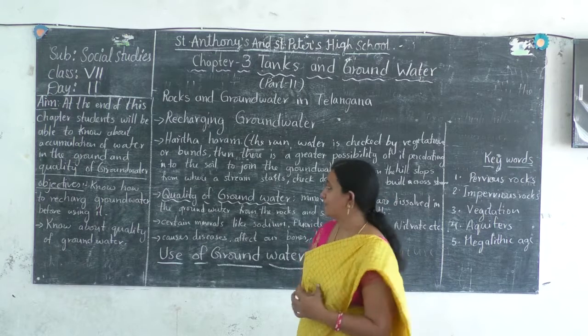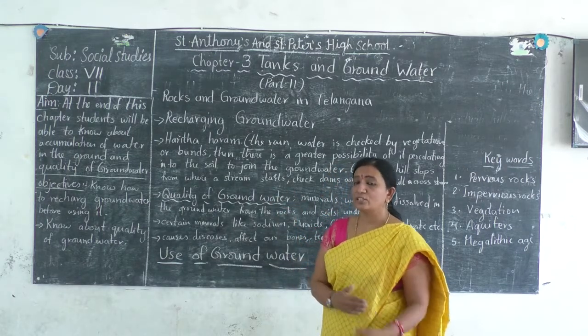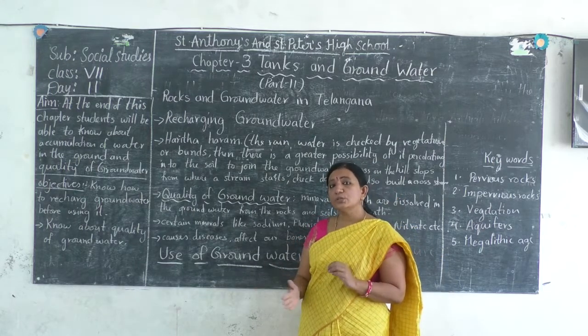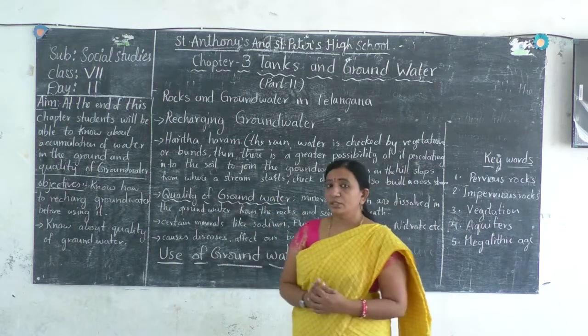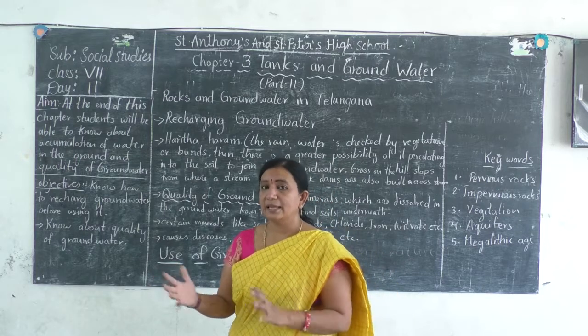So let us see what action the government has taken along with Mana Vooru Mana Cheruvu. The government has also taken up one more project called Haritha Haram, which encourages people to grow more plants and take care of them.